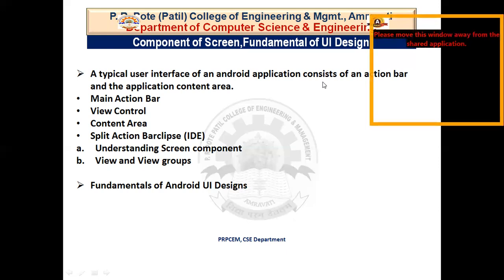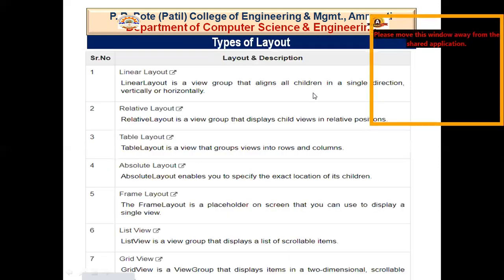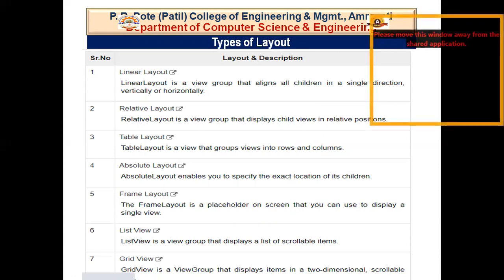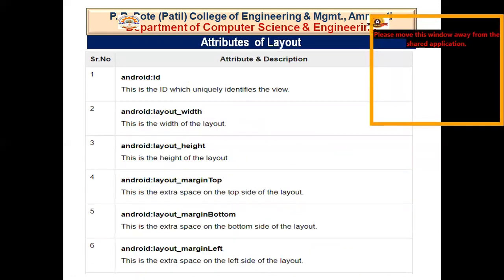After that, we have discussed in the third unit the types of layouts. There are a total of 5 types of layout in our syllabus: linear layout, absolute layout, table layout, frame layout, and relative layout. Linear layout is a view group that aligns all children in a single direction, vertically or horizontally. So linear layout is linear in nature. That means it can either be vertical or horizontal depending upon the orientation that we have defined.